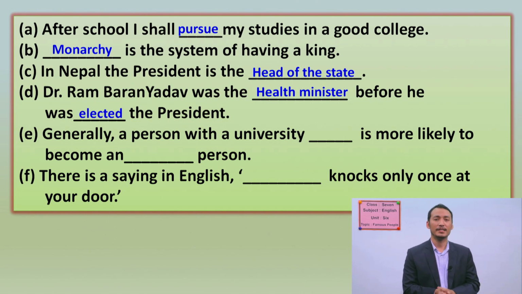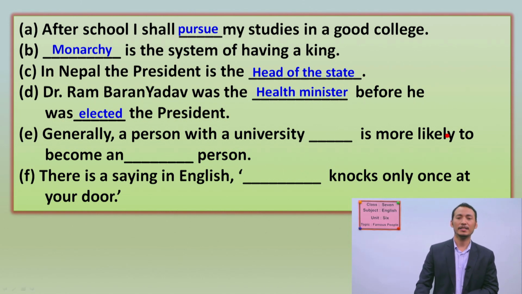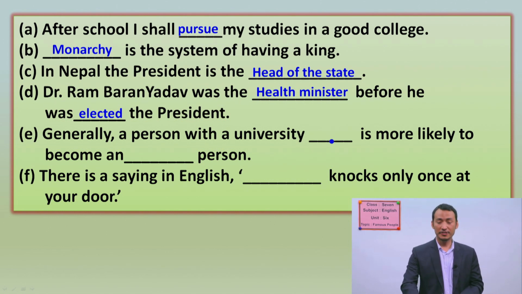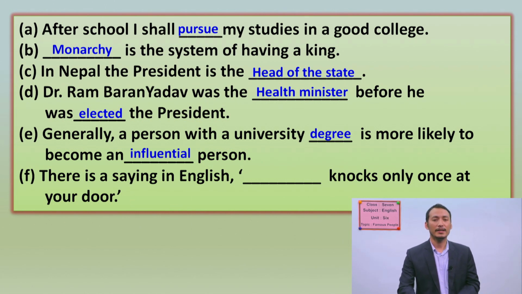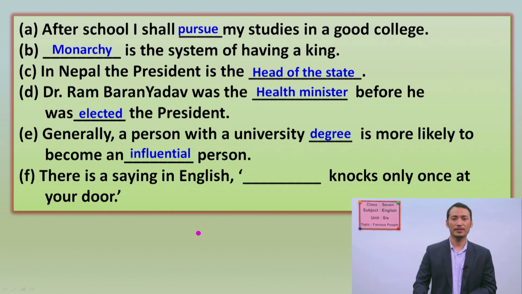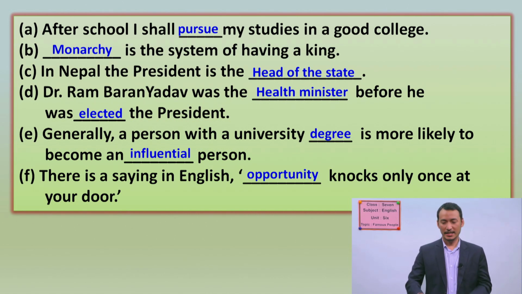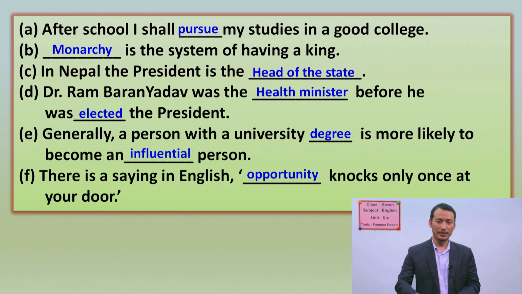elected the president. Okay. Next, generally a person with a university degree is more likely to become an influential person. What is a university? Okay, that is a degree, and become an influential person. There is a saying in English, opportunity knocks only once at your door. So what knocks only once? That is opportunity. Okay, these are the solutions to the fill-in-the-blank exercise from your book.